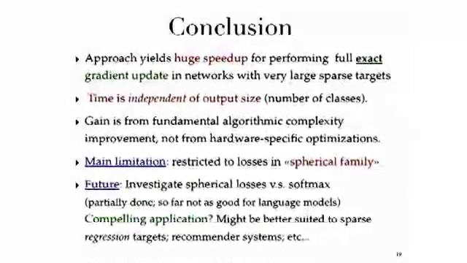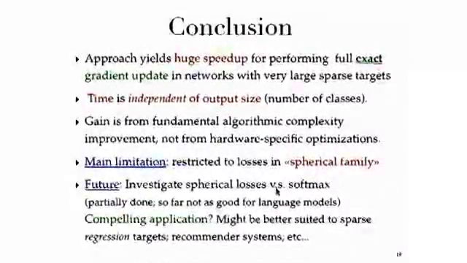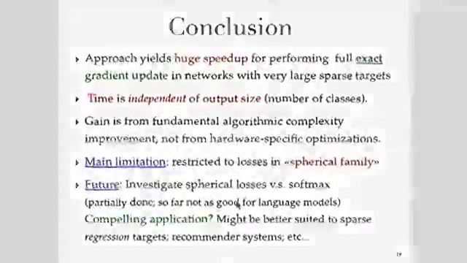The main limitation of the approach is that it's restricted to losses in the spherical family. In the future, we want to investigate the spherical loss versus the softmax and compare those. Actually, this has been done to some extent, and so far it's not as good for language models. We're looking for compelling applications. This approach might be better suited to sparse regression targets. Thank you very much.